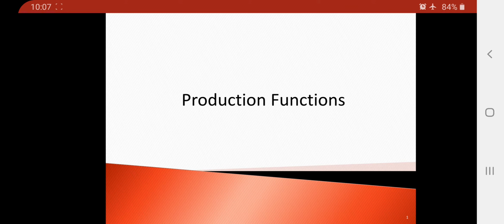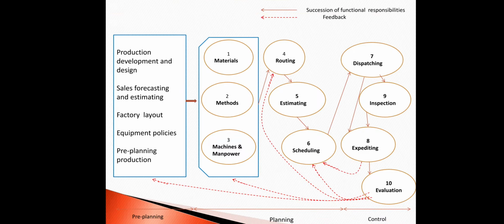In today's lecture, you are going to learn the functions of production, or we can say functions of production management planning and control. In short, we can also call it the functions of PPC. So there are 10 major functions of PPC.